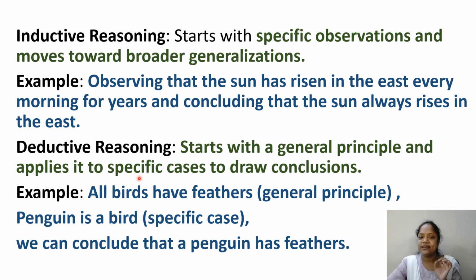Then deductive reasoning starts with a general principle and applies it to specific cases to draw a conclusion. All birds have feathers. Like this we have started here, the general principle is there. Then we come to the specific case. Like this you remember: this is the general thing, many general things are there, and from here we start. All birds have feathers, that is the general principle. Penguin is a bird, a specific case. Then we can conclude that a penguin has feathers. I used to remember it in this way.